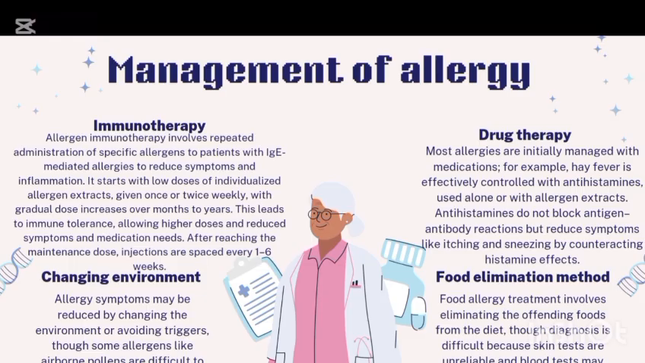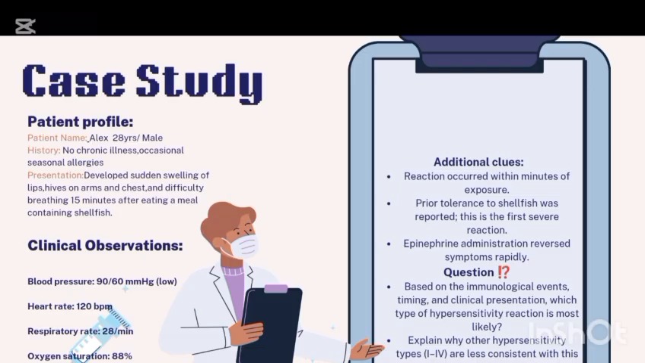As we know, allergy is not treated, we can only manage it in different ways. The first way is immunotherapy, in which allergen immunotherapy involves repeated administration of specific allergens to patients with IgE-mediated allergies to reduce symptoms and inflammation. It starts with low doses of individualized allergen extracts given once or twice daily, with gradual dose increases over months to years. This leads to immune tolerance, allowing higher doses and reduced symptoms and medication needs. After reaching the maintenance dose, injections are spaced every 1 to 6 weeks.